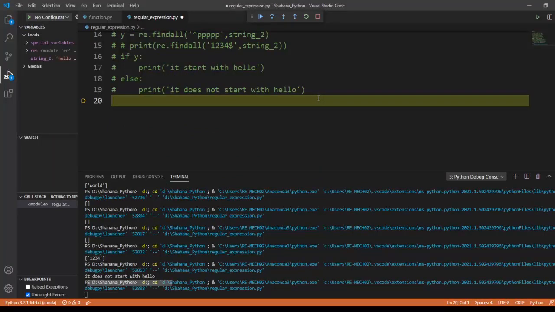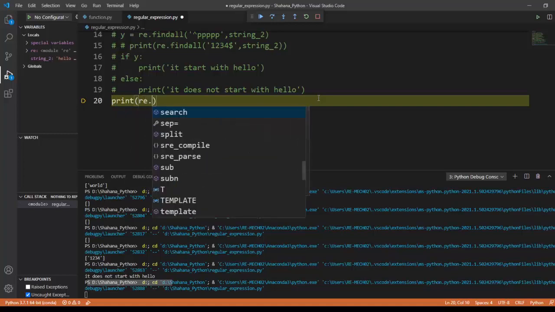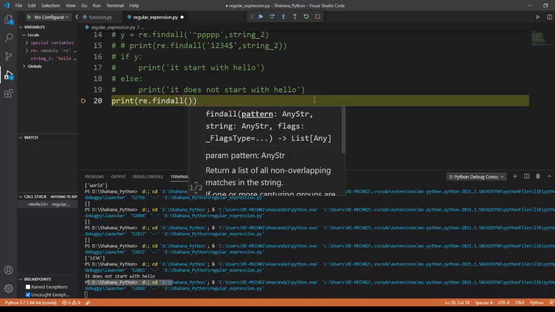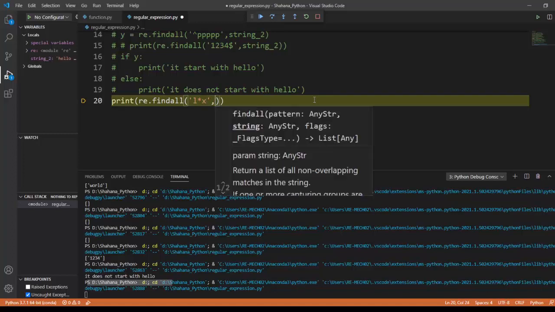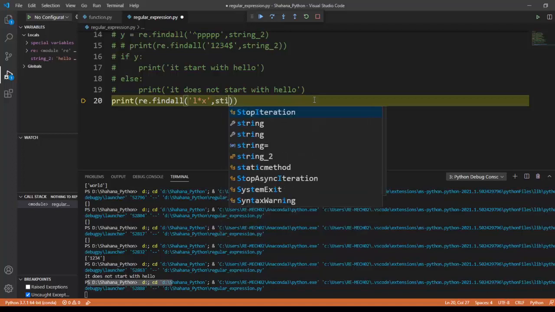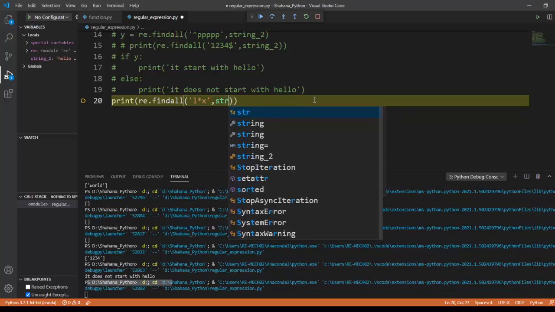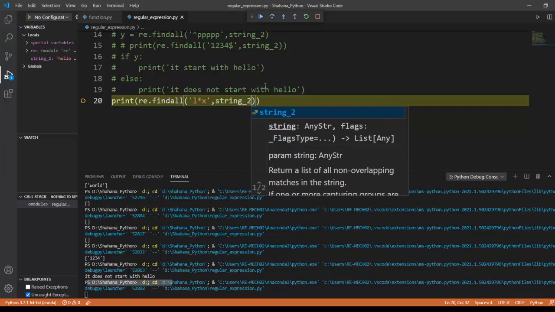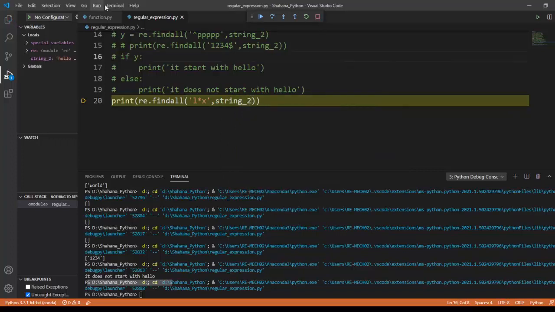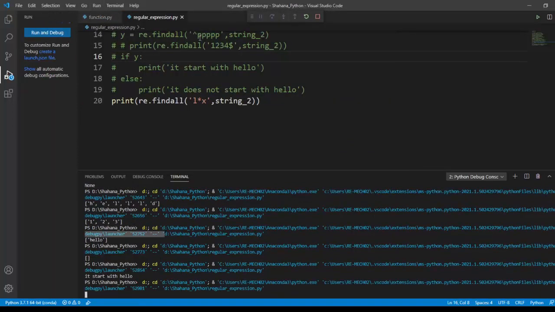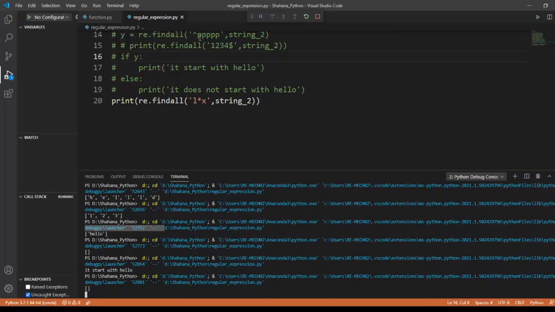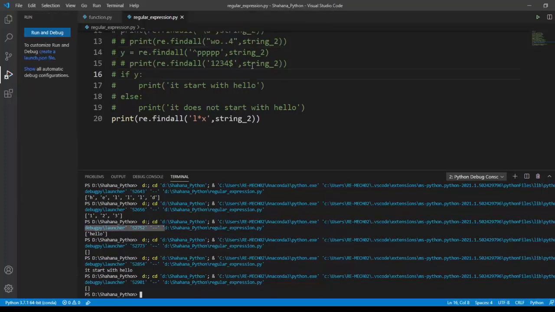Our next is I'm gonna print re.findall. What I'm gonna search is how many L characters are present in the string. The character L, and how many times the L character is present in this string two value. I'm going to stop this code and run this block. It doesn't show me anything.